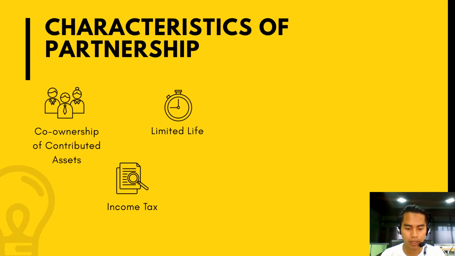Also, it can be dissolved when a specific thing which a partner has promised to deliver or to contribute to the partnership perishes before its delivery. And a partnership may be dissolved by the expulsion, death, insolvency, or civil interdiction of a partner. The next characteristic is the legal entity. So the partnership has a judicial personality separate and distinct from the partners. What does this mean? It means that the partnership can transact and acquire properties in its own name.